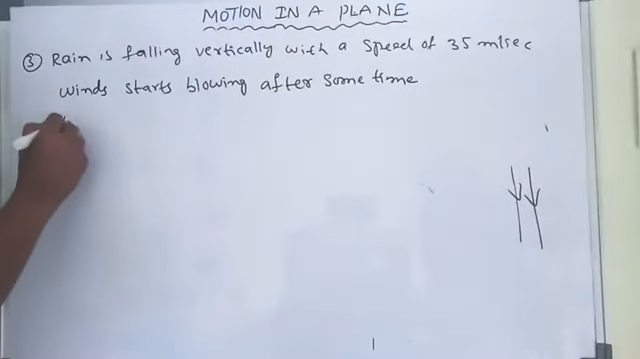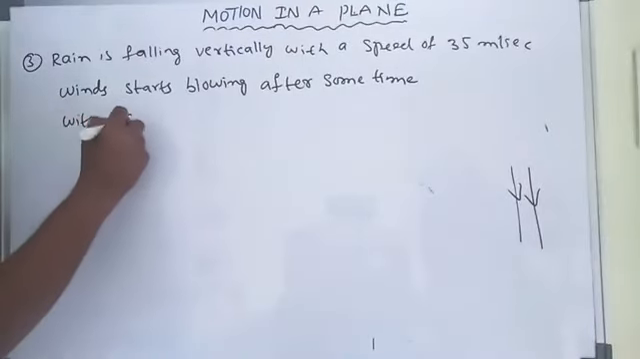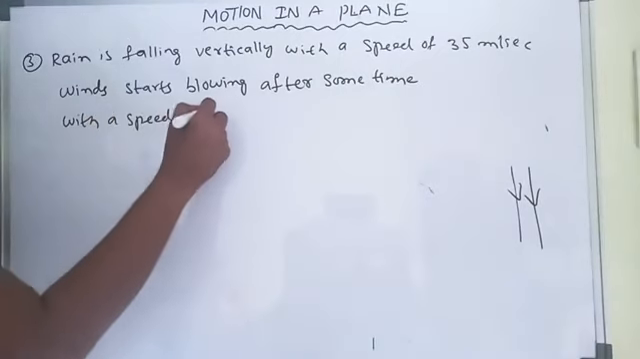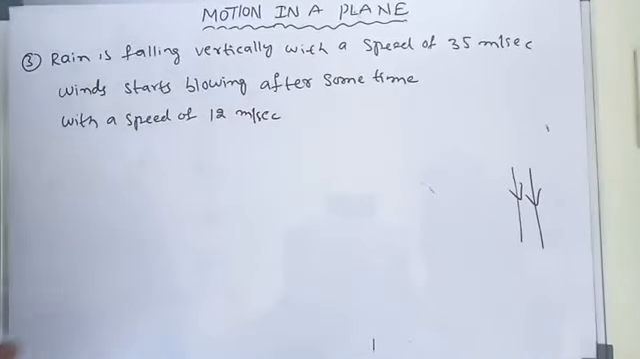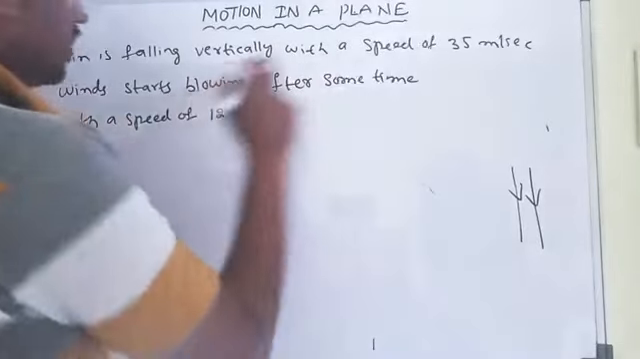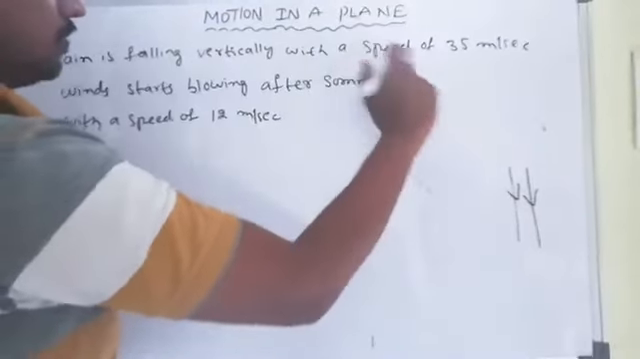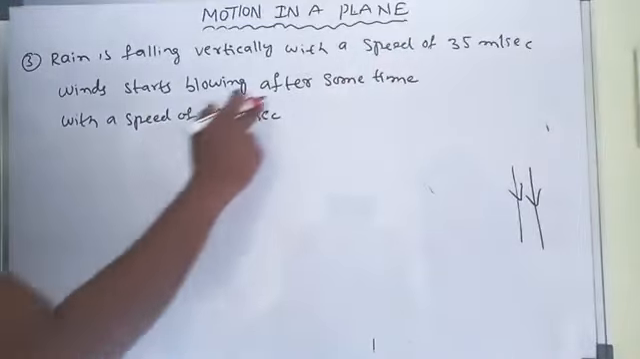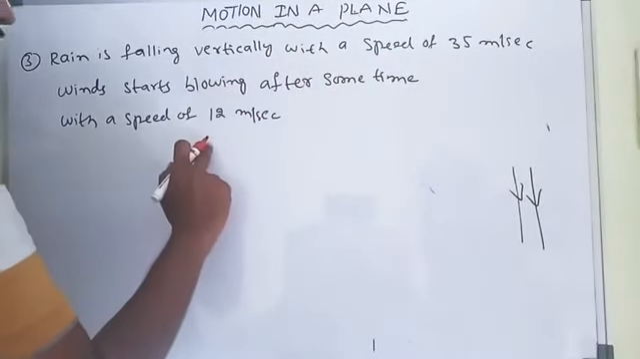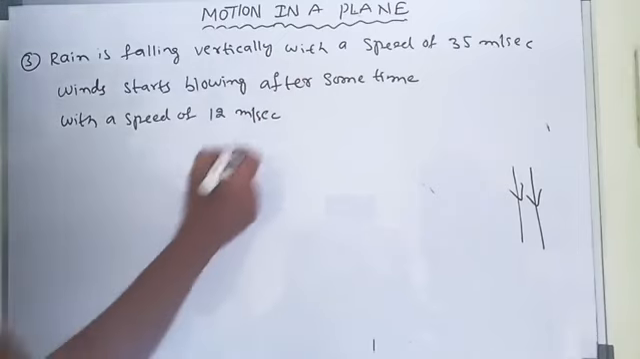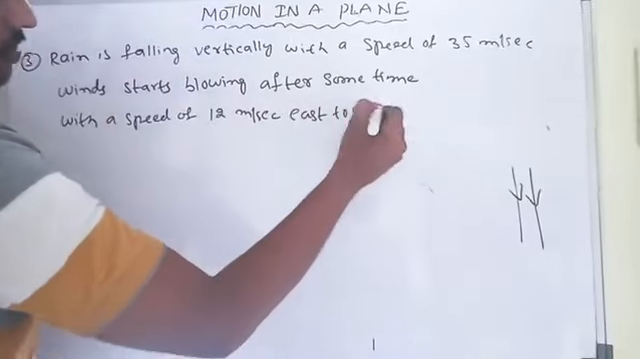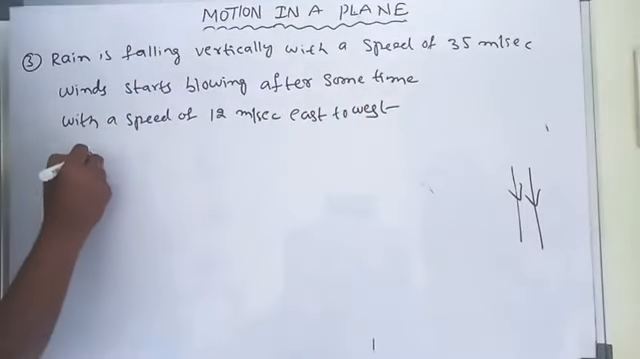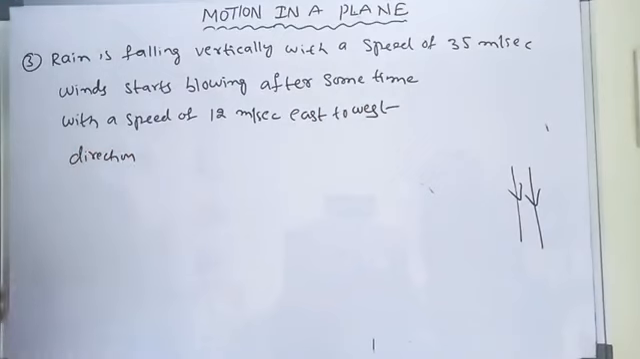With a speed of 12 meter per second. Wind speed is equal to how much? 12 meter per second. This is the rain speed, and the wind is blowing after some time with a speed of 12 meter per second in the east to west direction. The direction is given as east to west.